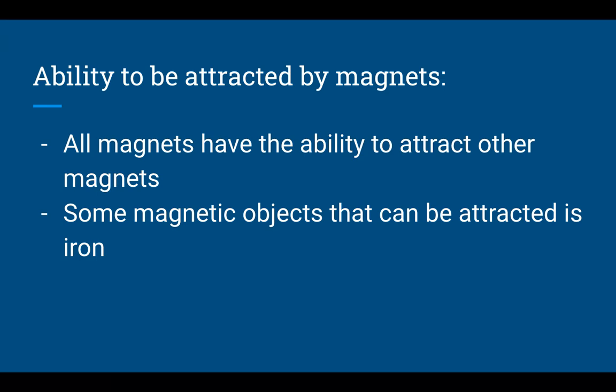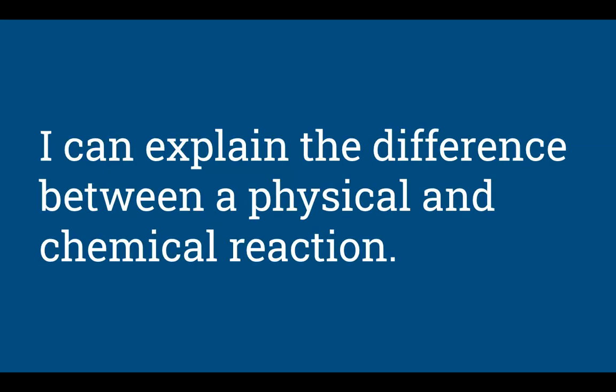Ability to be attracted by magnets. All magnets have the ability to attract other magnets. Some magnetic objects that can be attracted include iron. And we talked about this in the past. We talked about how certain materials like iron and nickel can be attracted to magnets. And so we test that by using magnets to see if our object will be attracted to it or not.